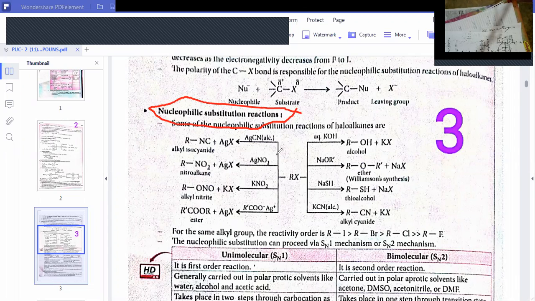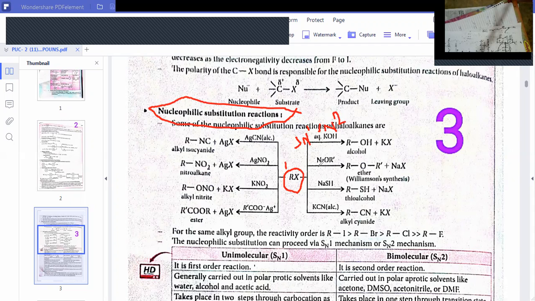So the alkyl halide reactant is given in the middle. It may be primary, secondary, or tertiary. So with aqueous KOH, it may be SN1 or SN2. You have to discuss in detail. I will explain on the paper also.